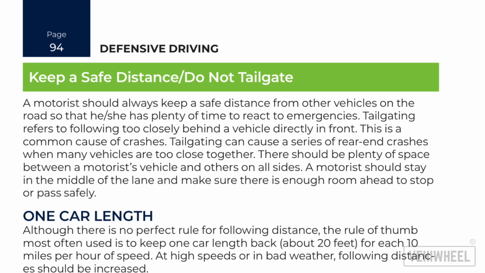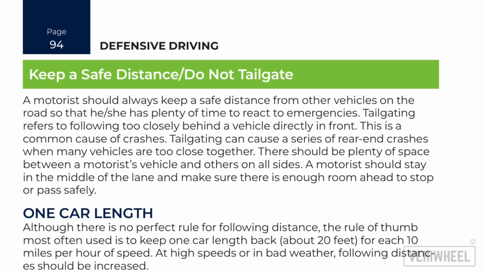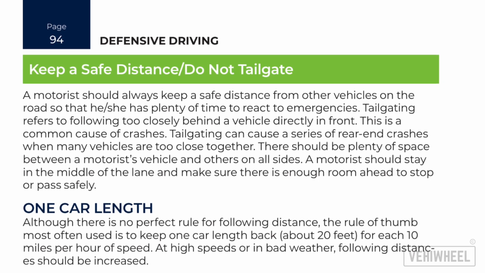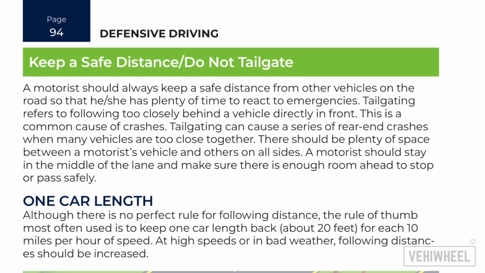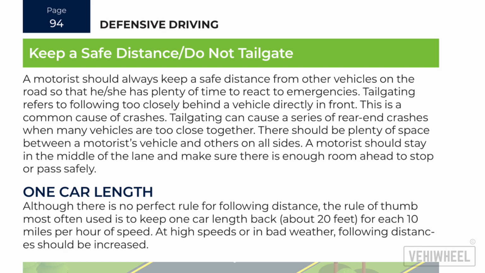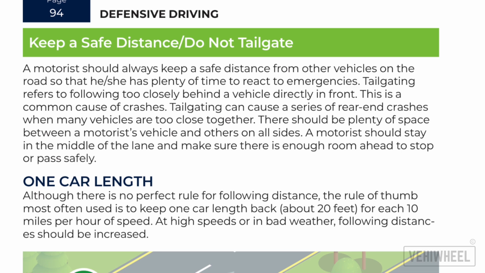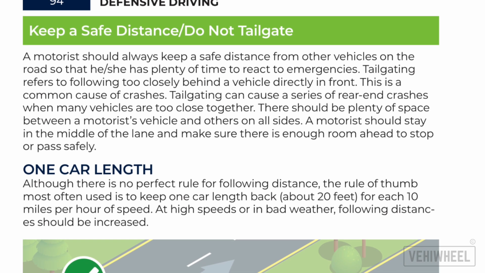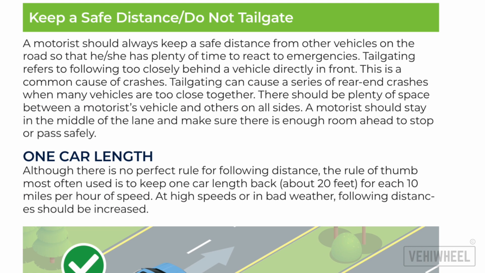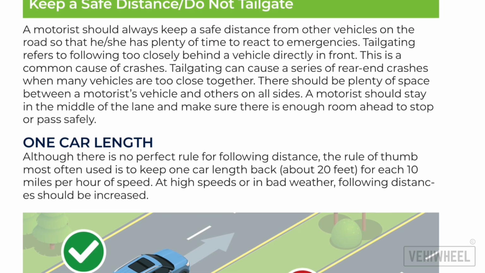Section 6. Keep a safe distance. Do not tailgate. A motorist should always keep a safe distance from other vehicles on the road so that he/she has plenty of time to react to emergencies. Tailgating refers to following too closely behind a vehicle directly in front. This is a common cause of crashes.